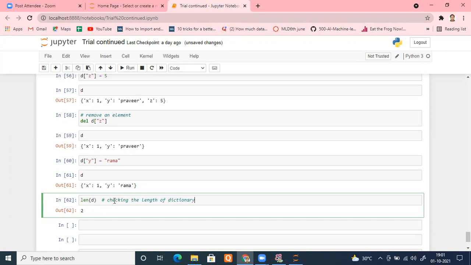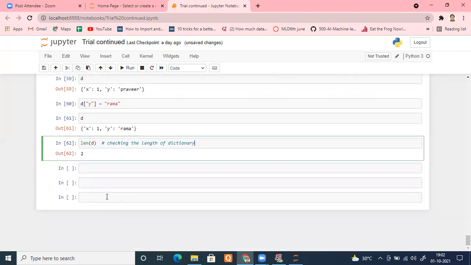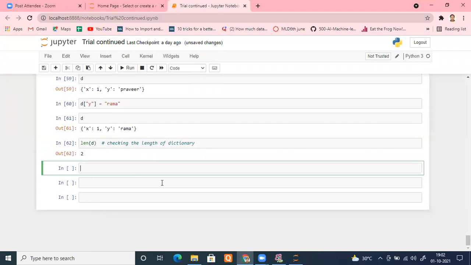Now, coming to one important thing, which is very, very important. Suppose I'm doing a looping on the same. Let's do looping on the dictionary.